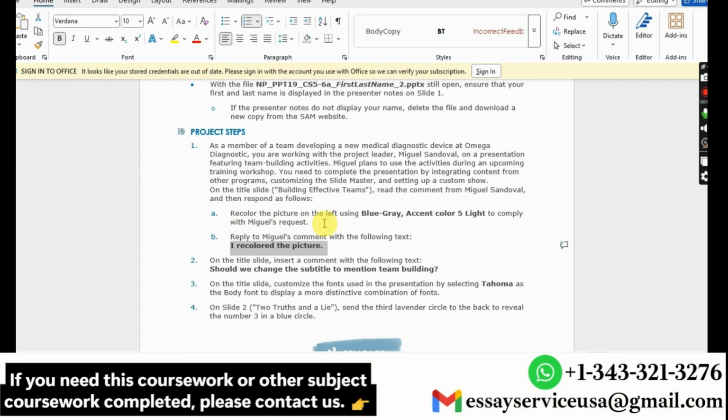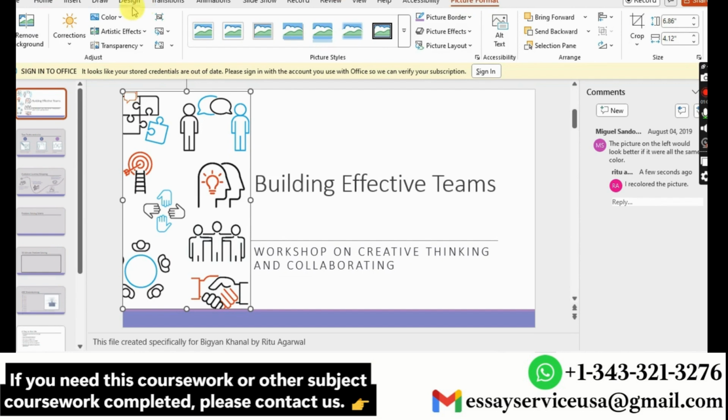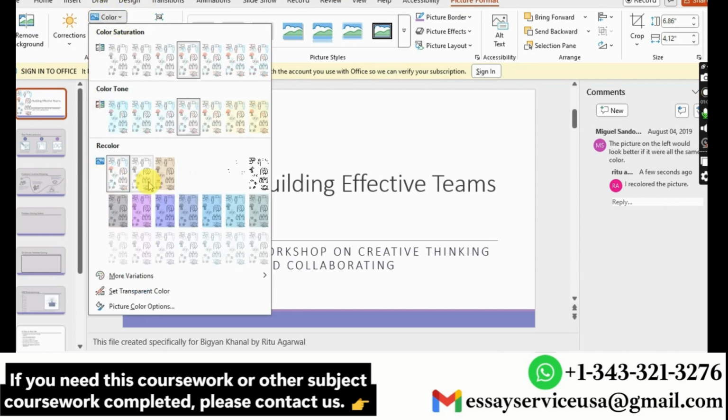Then I have to recolor the picture on the left using blue gray SN5 light. So I'll go to picture format, color, recolor, blue gray SN3, SN5, SN5 light.